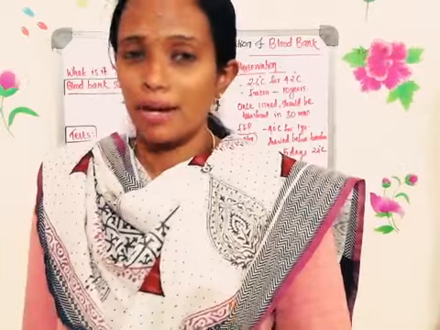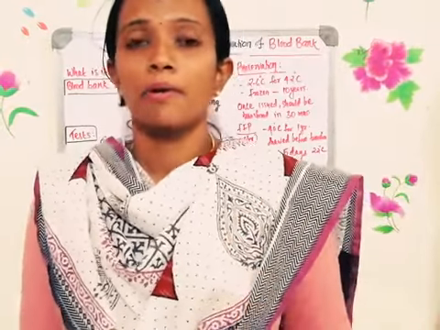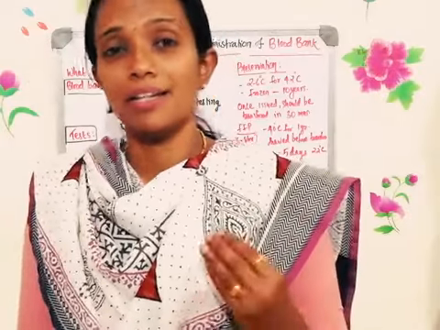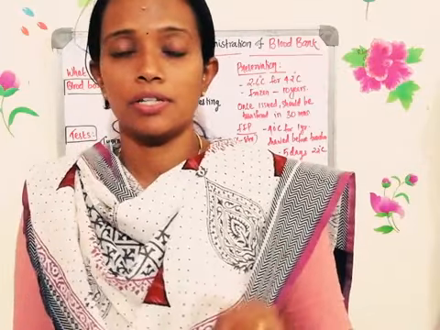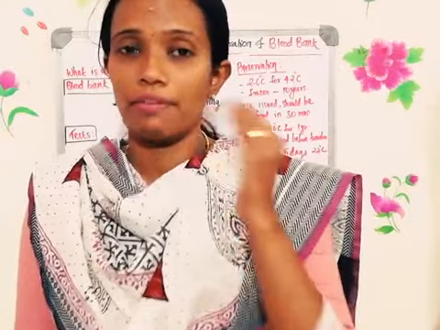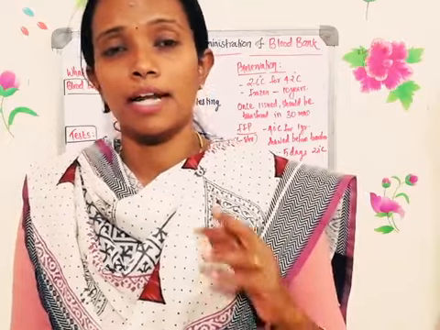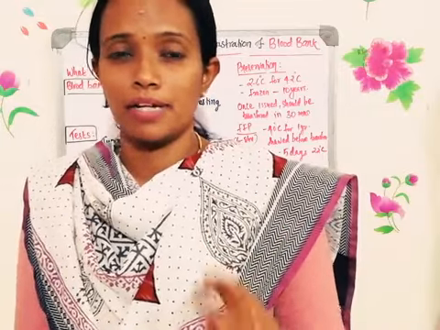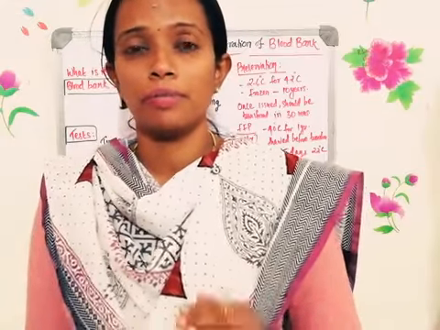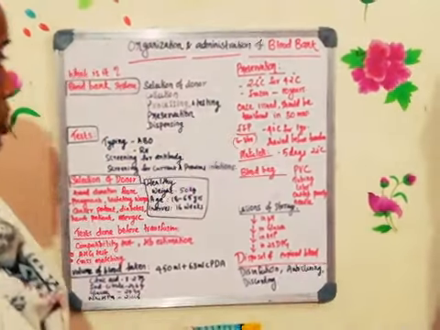In private blood banks, usually they will charge somewhere around 1,400 rupees. But in government organizations, the rate of the blood will be a little less. And there are some organizations wherein they will not collect any money from the patient. So there are various types of blood banks: government blood banks and non-government blood banks. Depending on the blood bank, they have different norms. Depending on the norm, they will charge the patient or the relative of the patient.